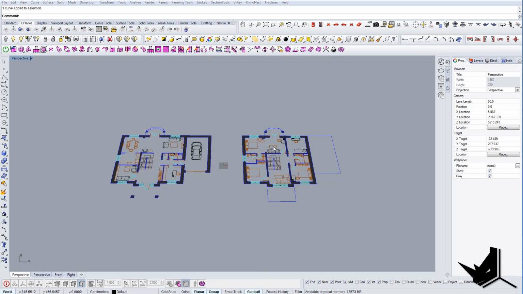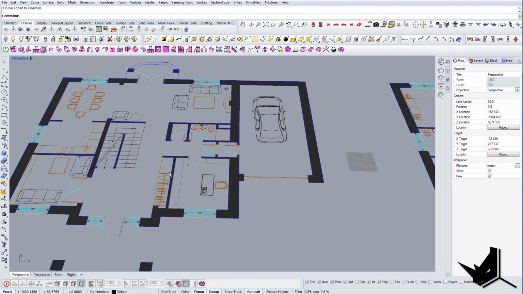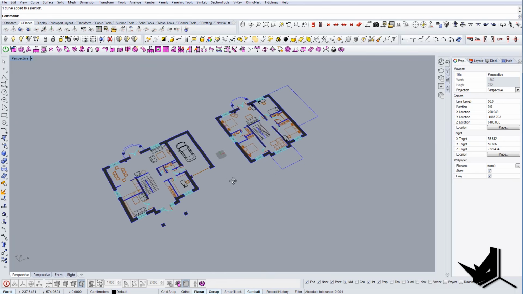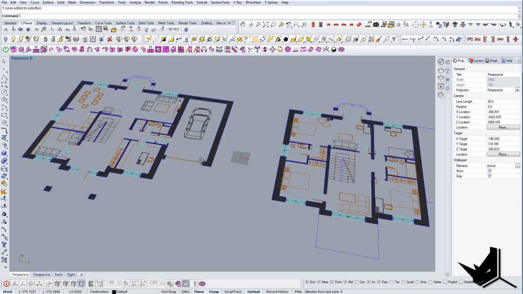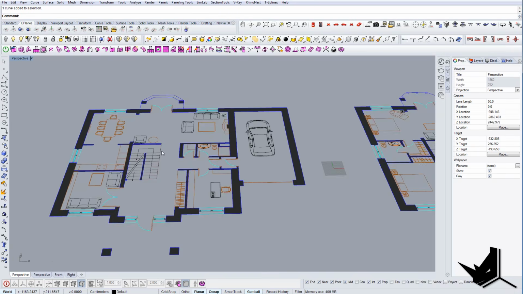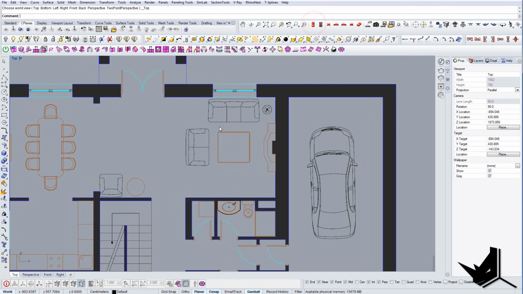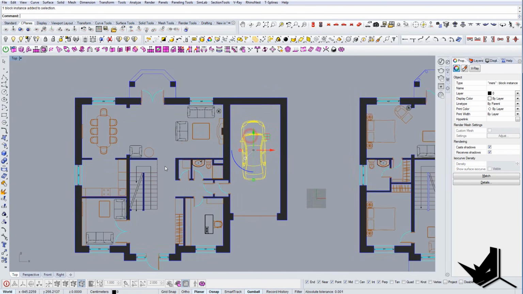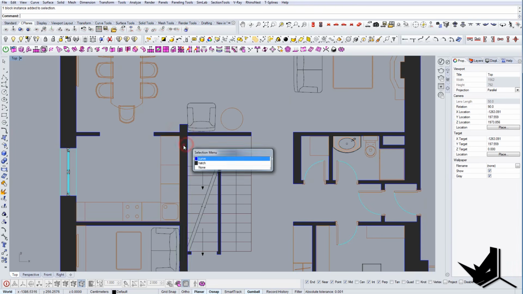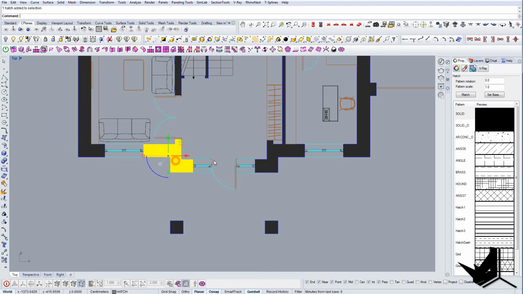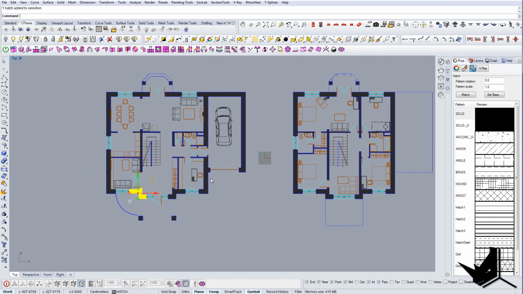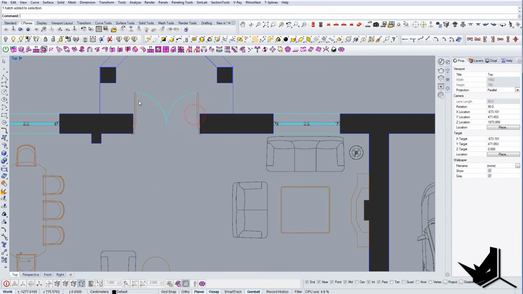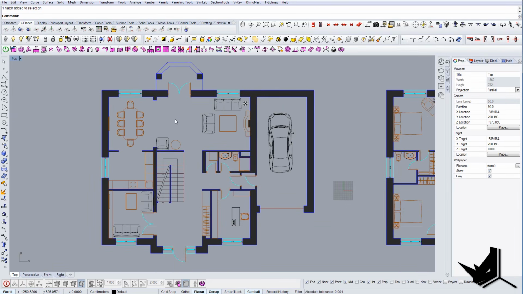So let's start. Here you will see that I already have some drawings, and these drawings are just imported from AutoCAD. I just drag and drop them, and this is what we got. So you can see here, if I go in the top view, that some of these elements are blocks, some of them are curves, and you can see that you even have hatches here from AutoCAD. So this is quite useful when you want to have those walls up and ready very fast.